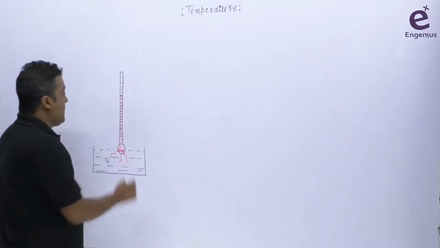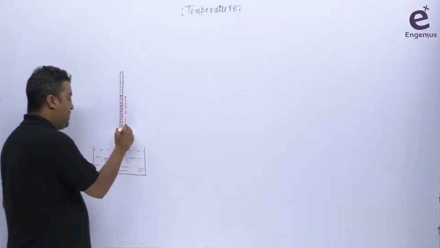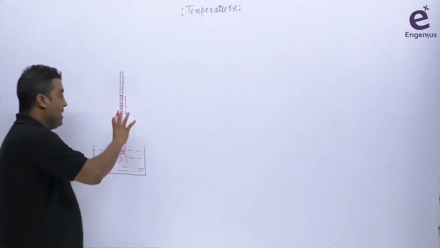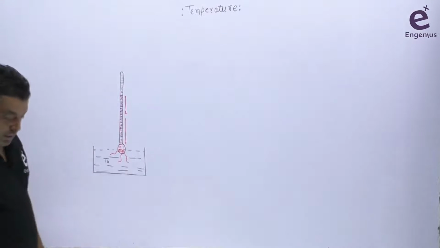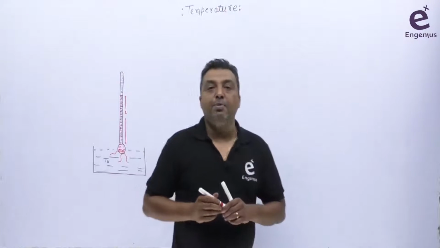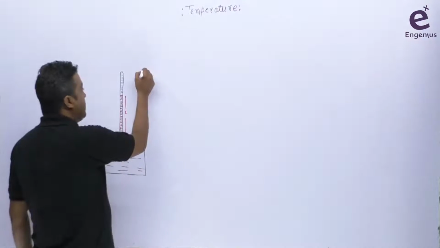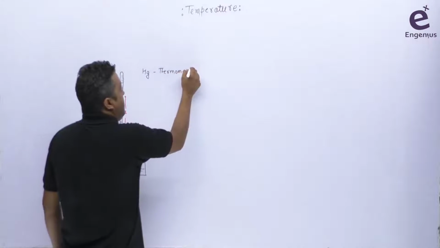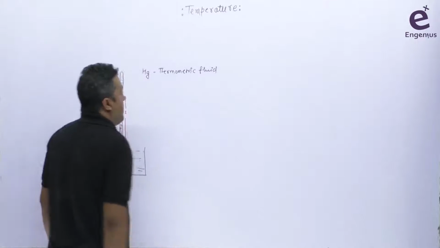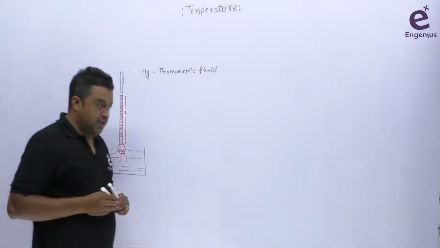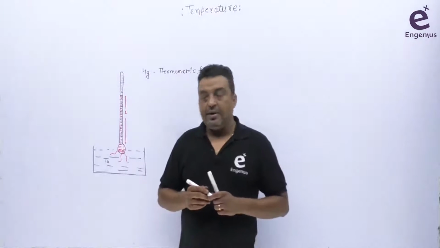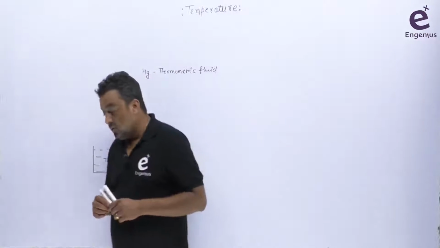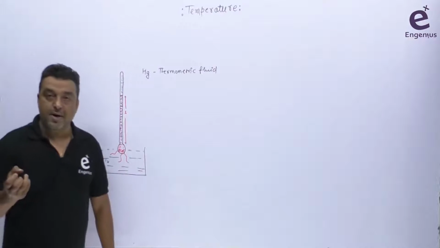In this case, we can clearly see the length of mercury in the glass tube. Based on this concept, we have already marked the temperature here, and we simply say this is the temperature. So here, mercury is the thermometric fluid. And the property through which we can see how the temperature is varying is the volume of the mercury, meaning how the volume of the mercury expands and contracts according to the temperature.